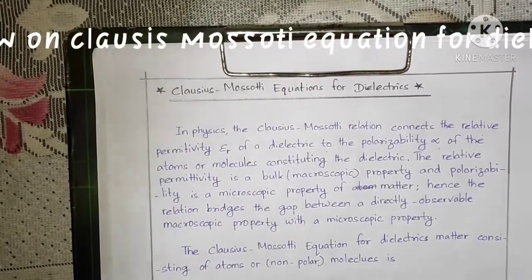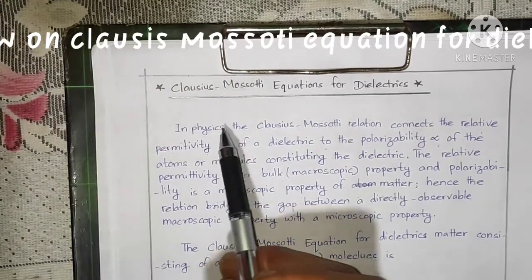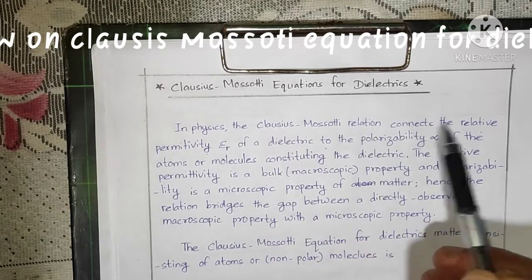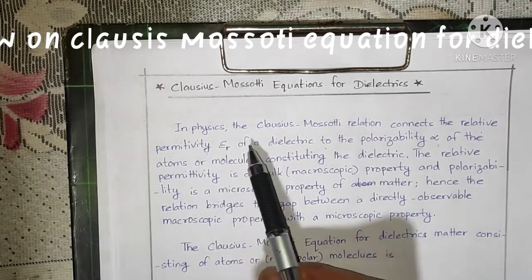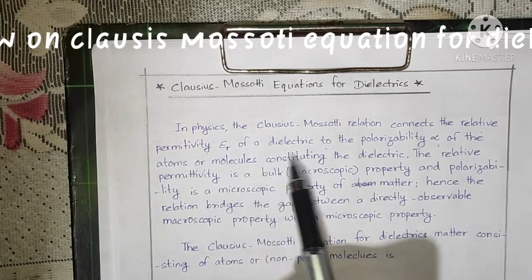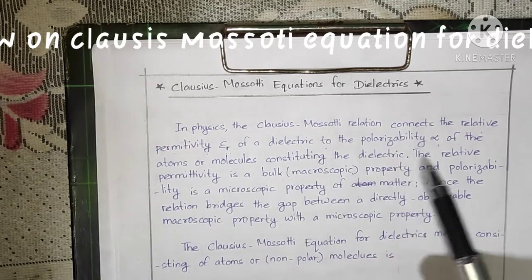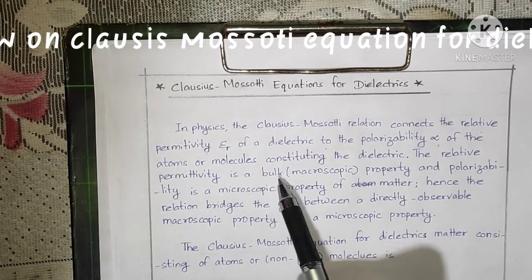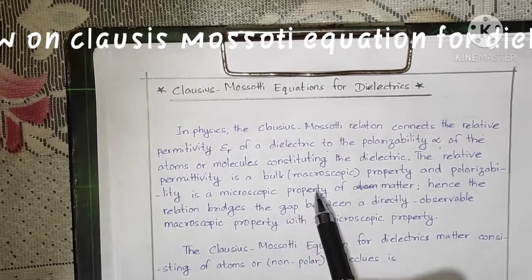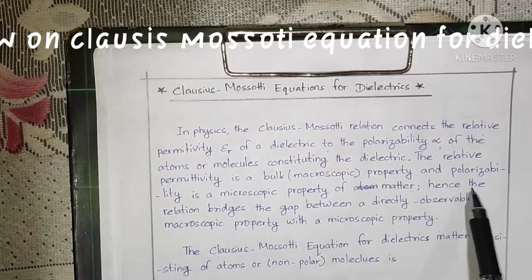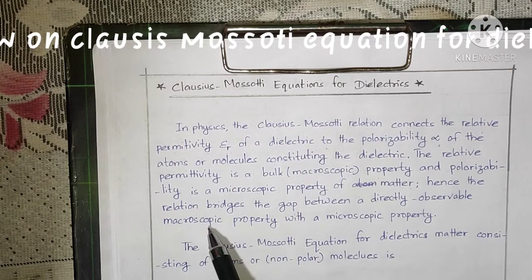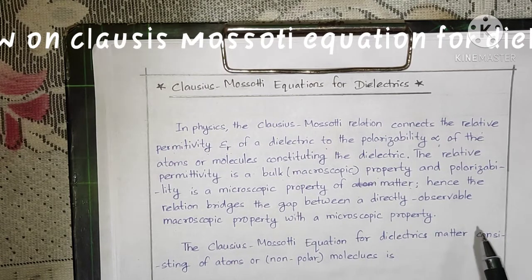Now let's discuss a brief about the Clausius-Mossotti equation. In physics, the Clausius-Mossotti relation connects the relative permittivity epsilon r of a dielectric to the polarizability alpha of the atoms or molecules constituting the dielectric. The relative permittivity is a bulk macroscopic property and polarizability is a microscopic property of matter. Hence, the relation bridges the gap between a directly observable macroscopic property and a microscopic property.